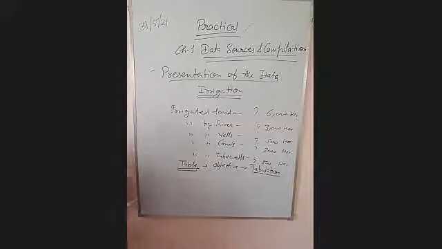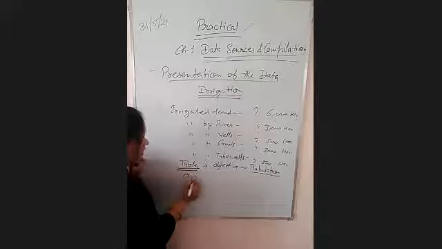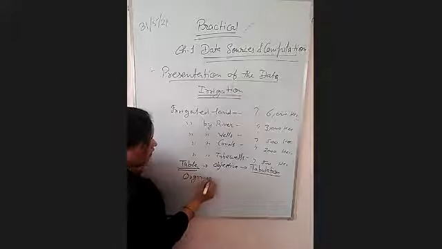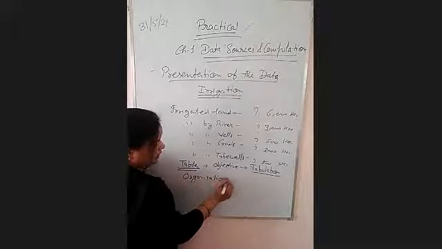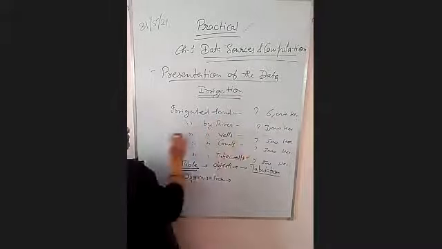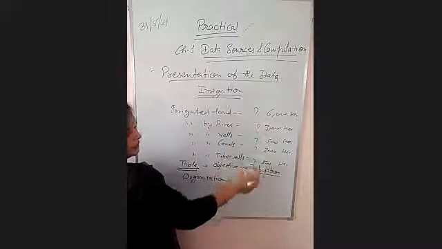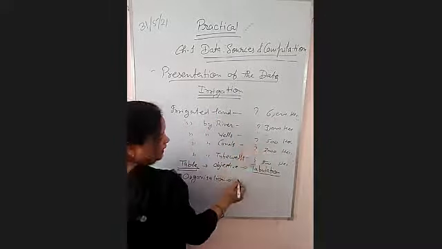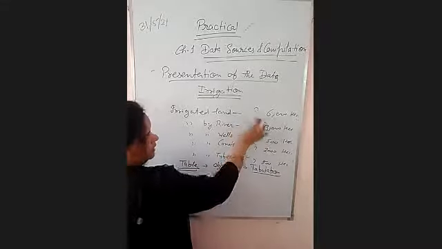After tabulation, there is organization. We organize the data according to our aim, right? So if I make this data, then I will organize it in ascending or descending order, correct?